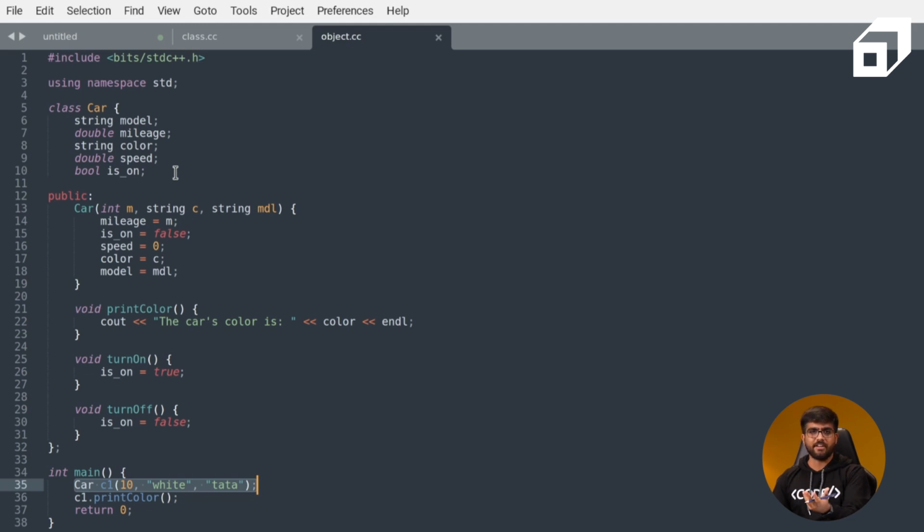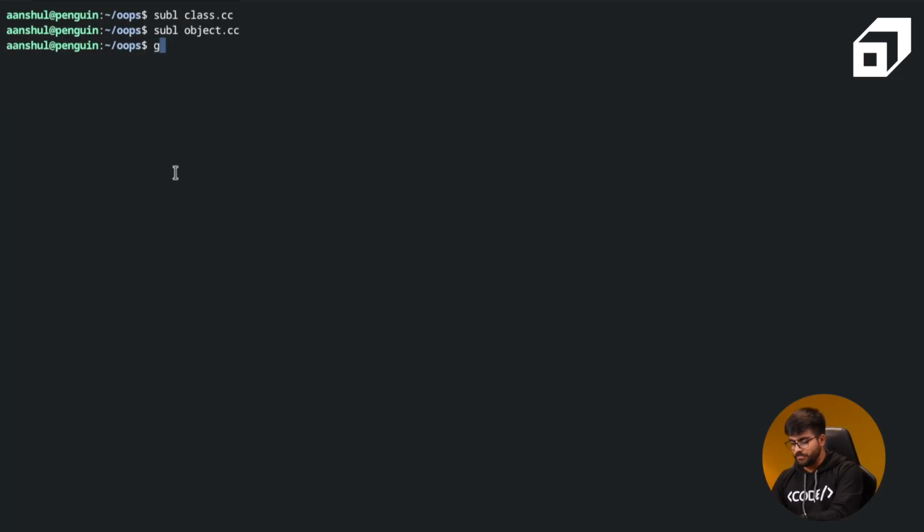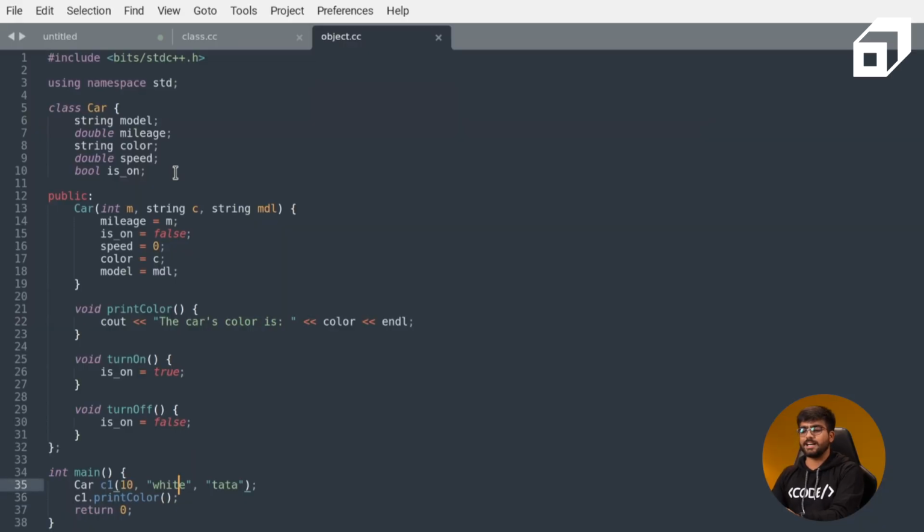A constructor can be private as well if you want to invoke it from within the member functions themselves. And then we are calling c1.printColor, which means that it will call the printColor member function and it should be printing that particular statement. Let's try to compile this code and we can run it as well. Okay, it's compiled, and on running it, it says car's color is white.